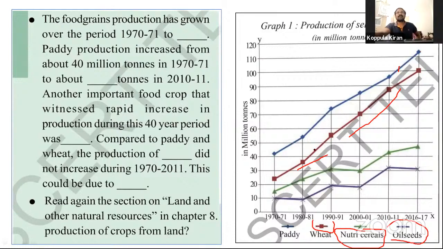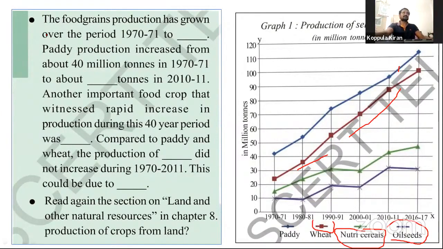In the same way, wheat and nutri cereals, particularly jowar, and also oil seed. These are okay. Let us understand this graph through some questions mentioned here.